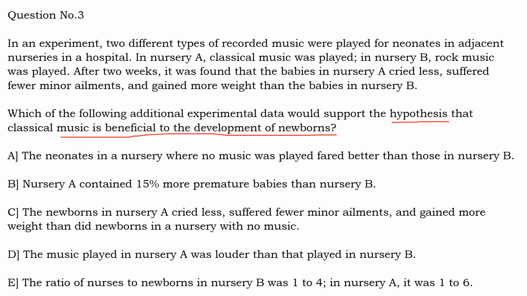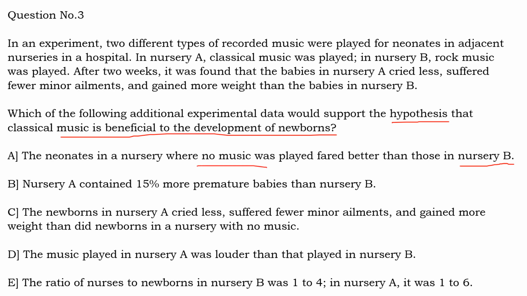Option A is talking about neonates in a nursery where no music was played being better than those in nursery B. So it says that there was a nursery where no music was played. Here they were better than those in nursery B, where rock music was played. So it is a comparison between no music and rock music.